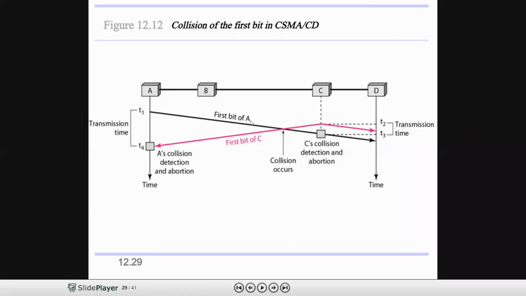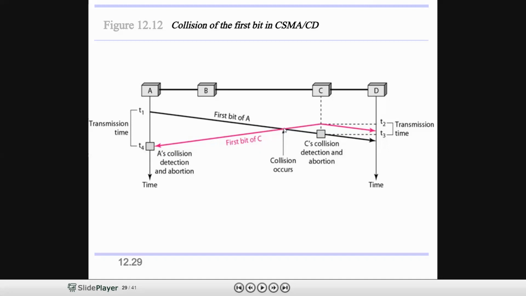See here, the first bit of A and the first bit of C. A is transmitting in this direction, C is transmitting in both directions. The first bit of C and the first bit of A collide. This is the point where the collision occurs.